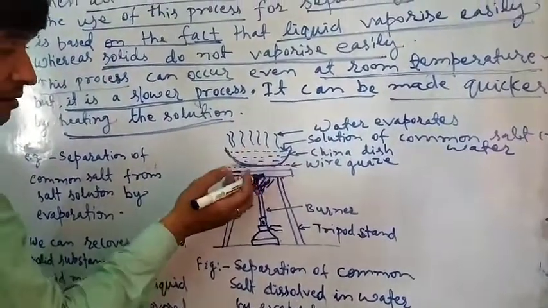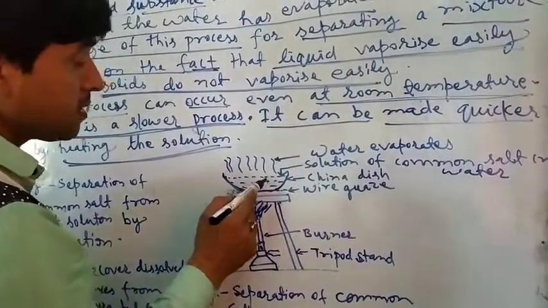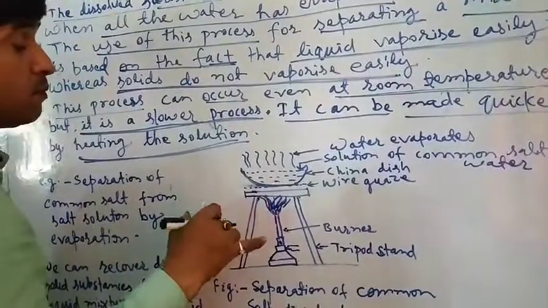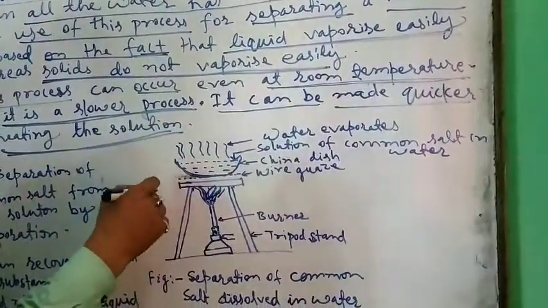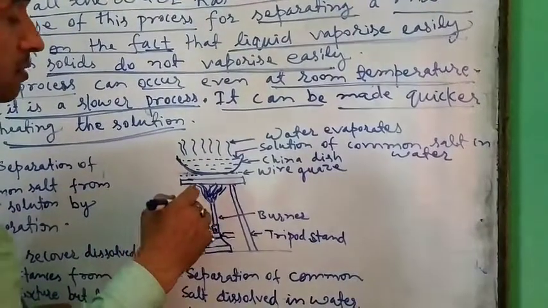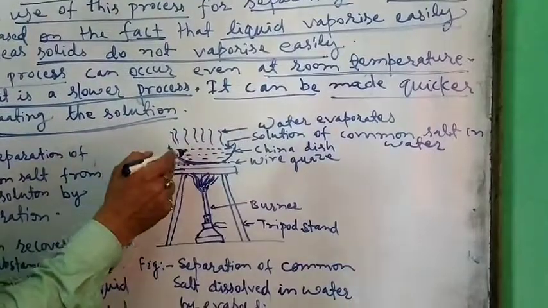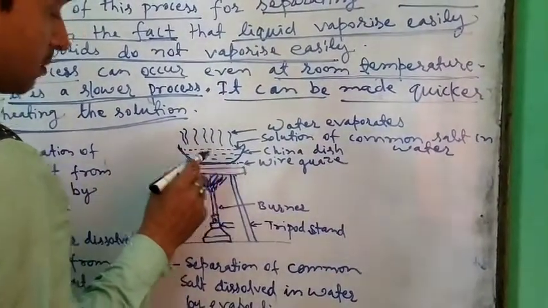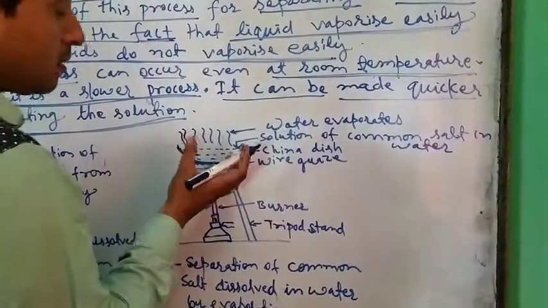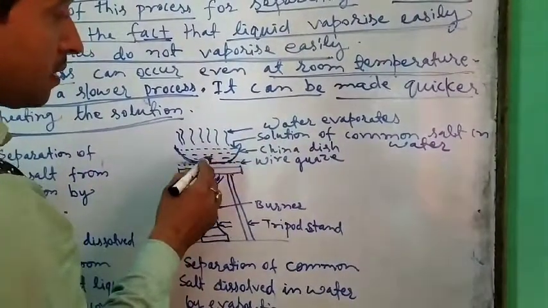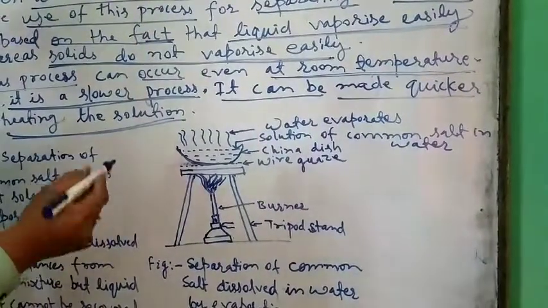The china dish gives heat to the water particles, which move very quickly, and at its boiling point the water evaporates. After some time all the water evaporates and salt is left over, and that is cooled, and then the salt is separated.